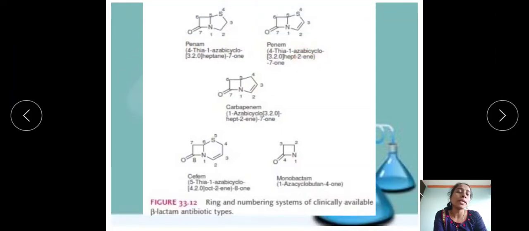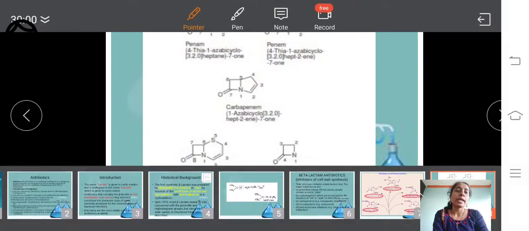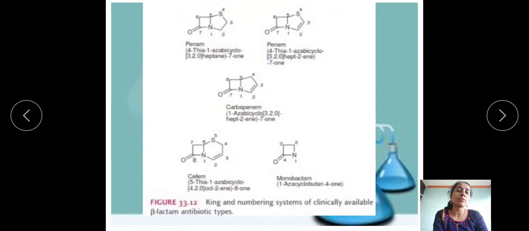Then see for the penem. In case of penem, the same bicyclo nomenclature is considered over here. We just have to mention the double bond position in the penem. So what would be the name for that? 4-thia, 1-aza, 3-2-0, hept-2-ene. At the second position there is a double bond, so that's why 2-ene, 7-one. That is nothing but ketone.